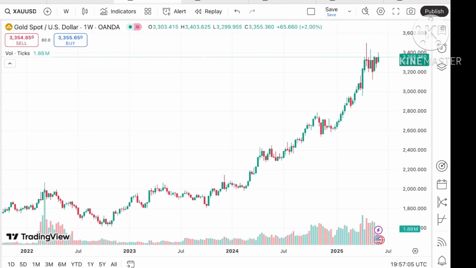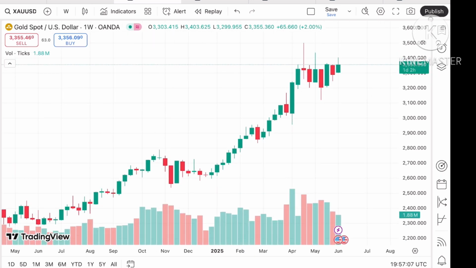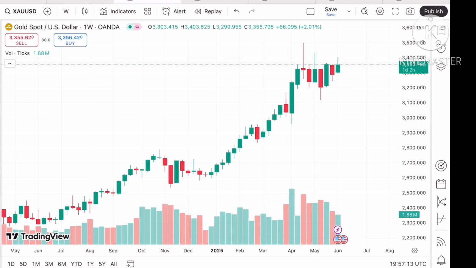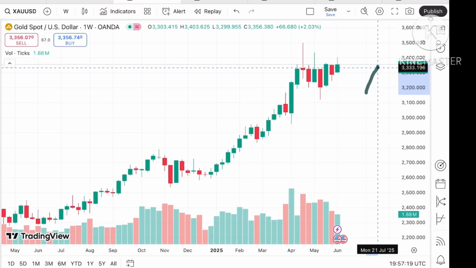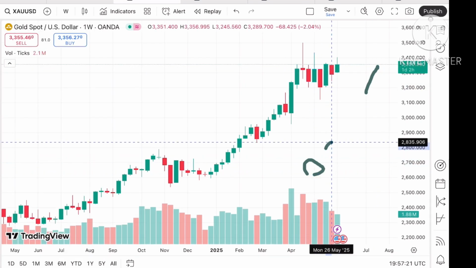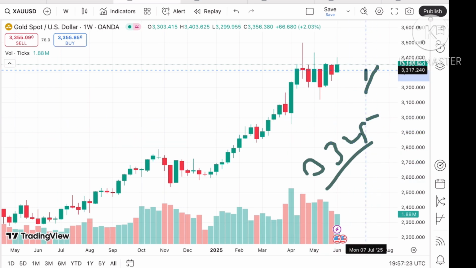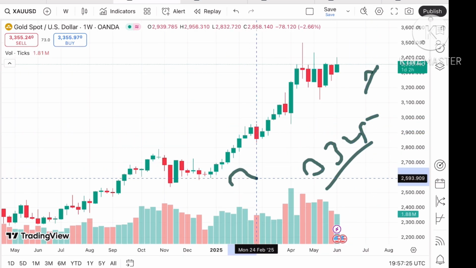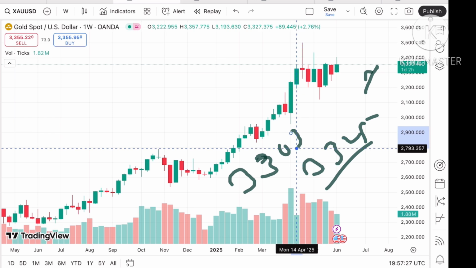Okay, now coming again to the gold price, if you look at the gold price, it is again trading at a level of $3355.795. Okay, so if the price doesn't sustain this particular level, it can come down again towards the next level, that is at a level of around 33.25. Okay, and if the price started going below that particular level, the chance of touching 33.03 we can see.